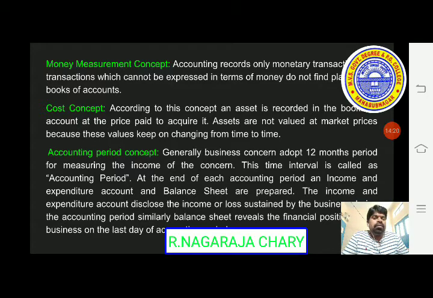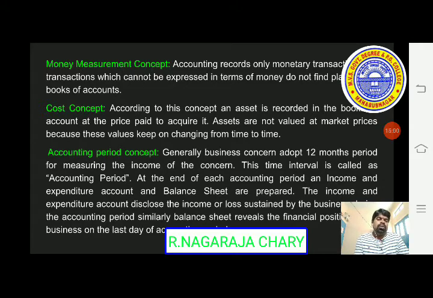So, that is why this left side and right side, meaning liabilities and assets, are known as the financial position. This financial position of the concern is known as during the period. Of course, we do not prepare it during the period, but at the end of the period, on a certain particular date, we prepare the financial position. At that time we may see whatever liabilities and assets we have in the balance sheet.